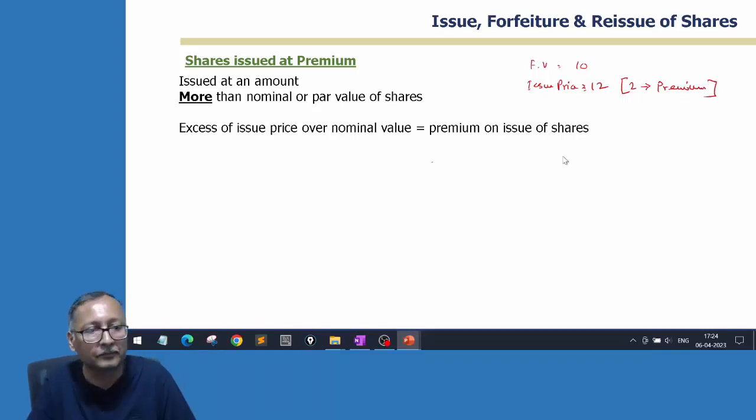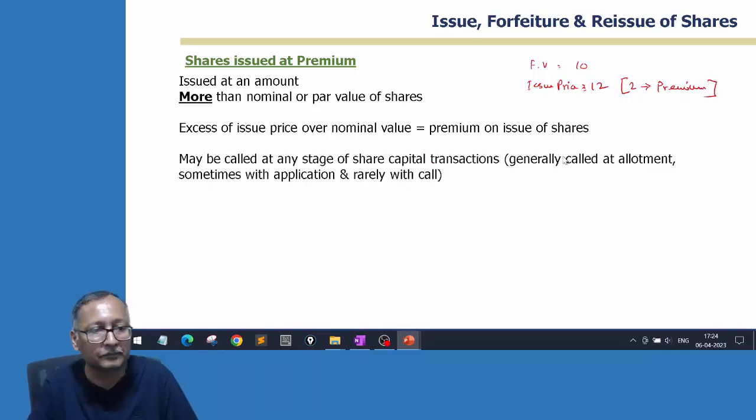Now this premium has a certain methodology for accounting and utilization, because the premium can be collected at any stage: during application, during allotment, during call money. But usually it happens along with the allotment and sometimes with application. Very rarely with calls. The company wants to get the money.